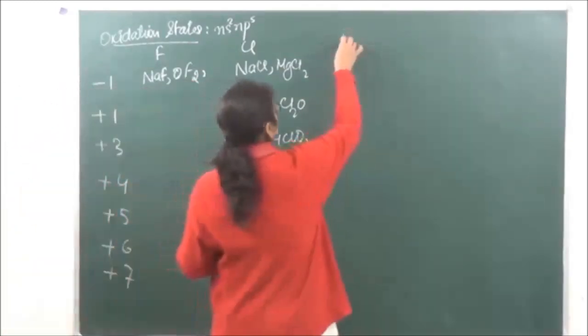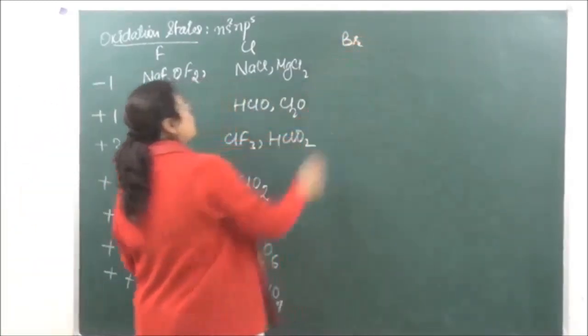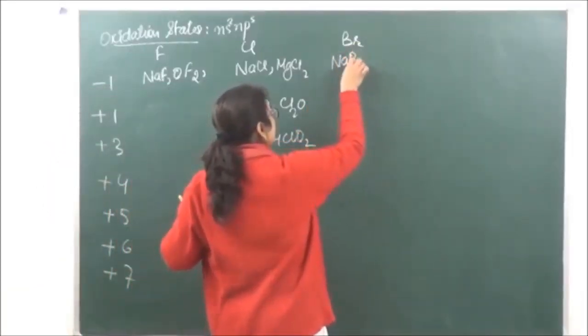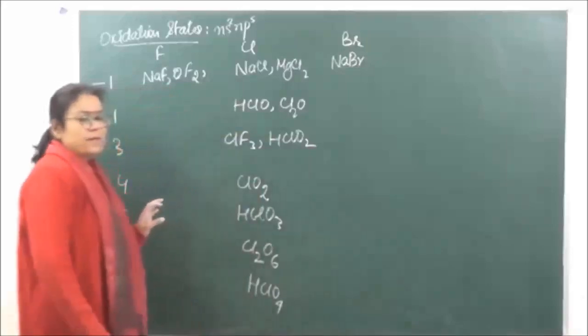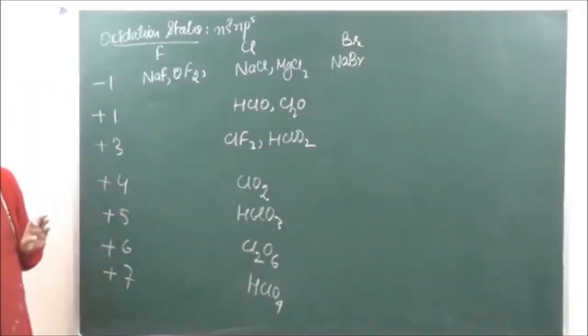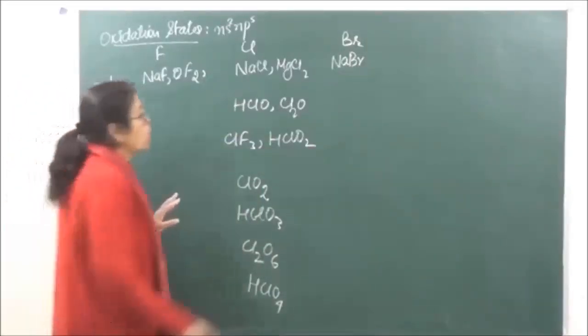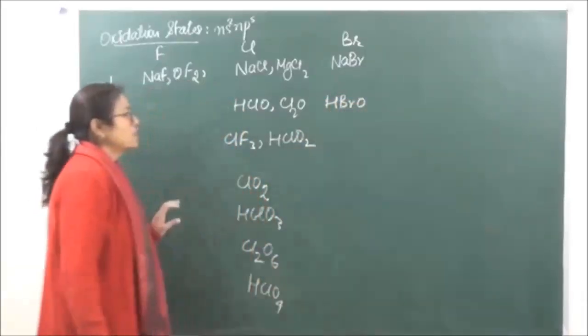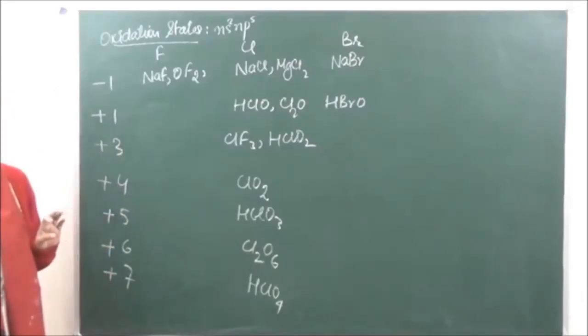Bromine also shows almost all of the oxidation states, like if you're talking of -1, so NaBr is going to give us -1. Then we have HBrO. HBrO में it is going to show us +1 oxidation state. फिर उसके बाद we have BrF3.